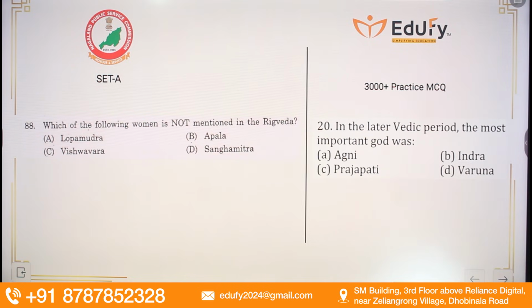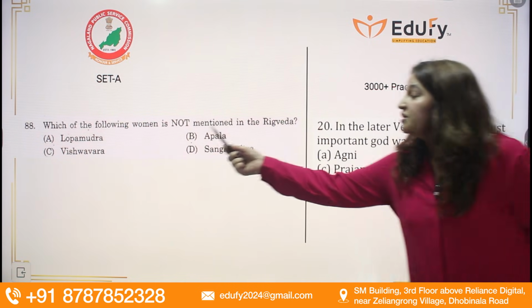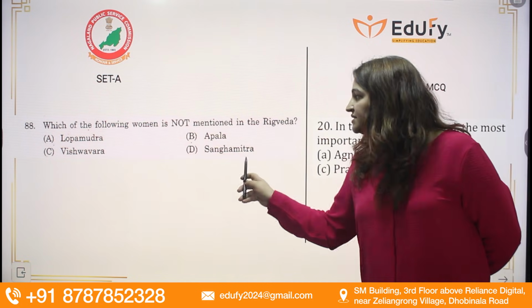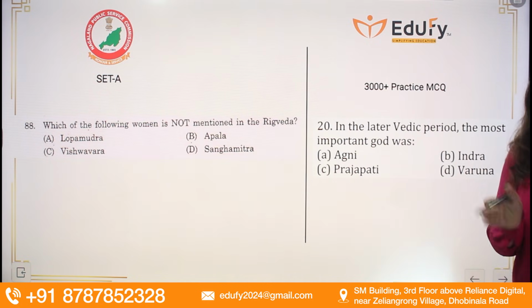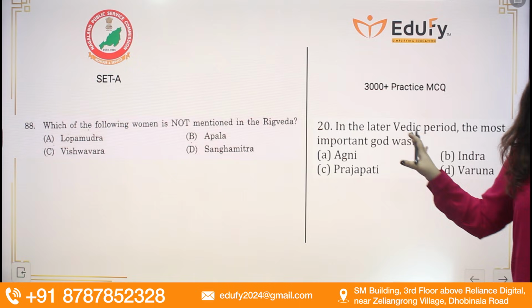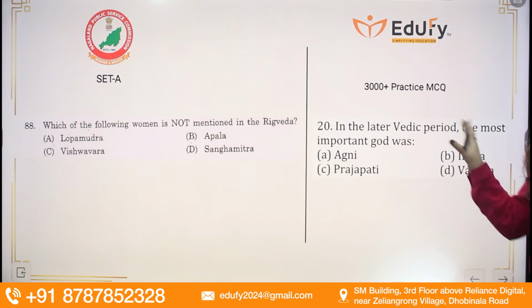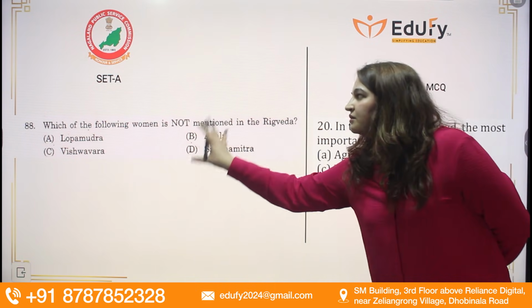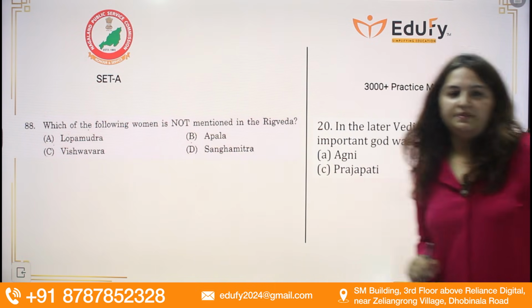Now coming to the next question: which of the women is not mentioned in the Rig Veda? Here the answer is Sanghamitra. This is the god aspect. However, you will see we have focused upon the god aspect, but we focused on the male gods. In classes we have focused on male and female gods both. Here it was female gods being asked.